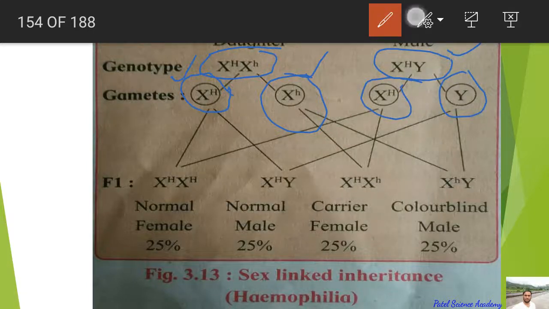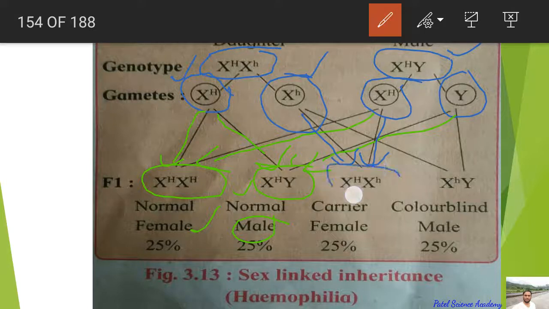So what will happen here? If this capital H, normal X, is crossing with this normal H from the male, it will produce a normal female, X capital H, X capital H, and if it is fusing with this Y, it will produce a normal male because of the dominant condition of this X. But if this capital X small h is fusing with this capital X with normal H, it will be XX, meaning a female, but this will be a carrier because one H is defective.